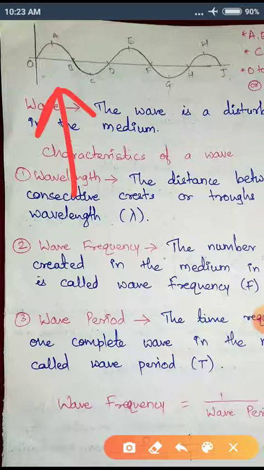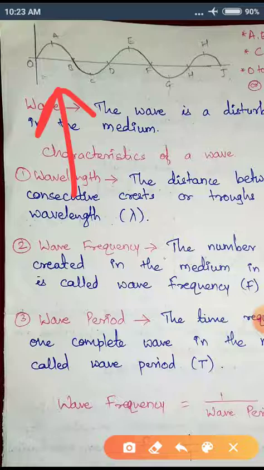Or else we can say one complete wave is formed from point A to E. The distance between A and E is called wavelength, because A to E is one complete wave. If you are talking from point B, one complete wave is formed from B to F, or else C to G is another complete wave.